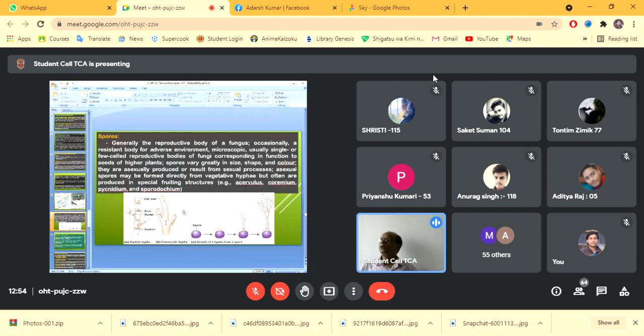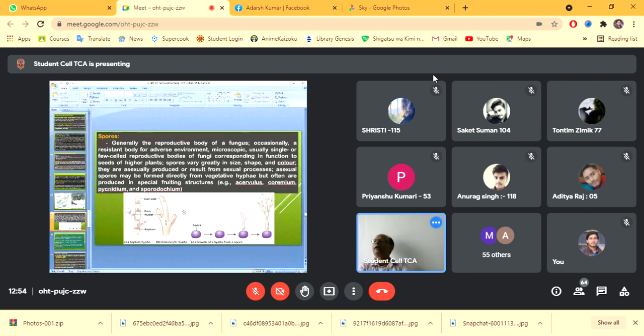Again, you all have to know what is the spore. A spore is basically like a seed, but in the case of fungi; in higher plants we call them the seed. Generally, the reproductive body of the fungus is known as a spore, and occasionally a resistant body for adverse environment, and it is microscopic, usually single or a few cell reproductive bodies of fungi,